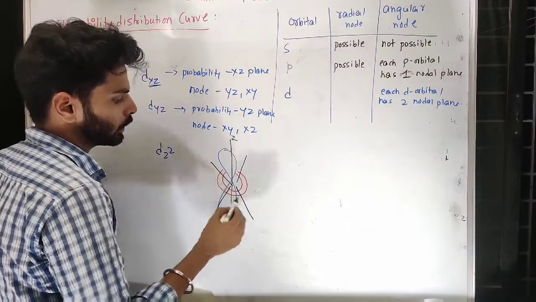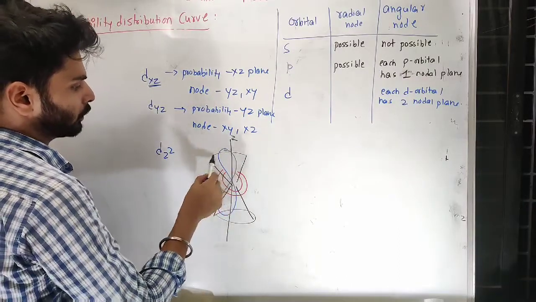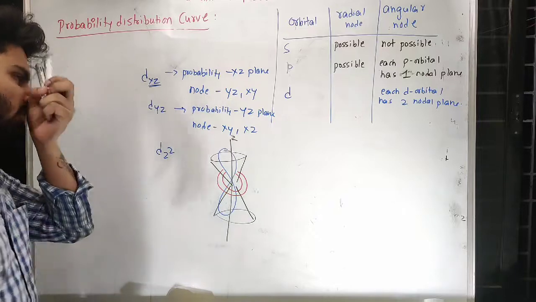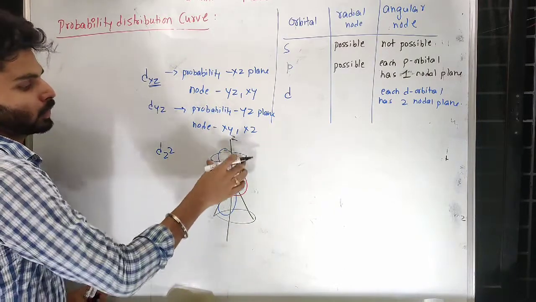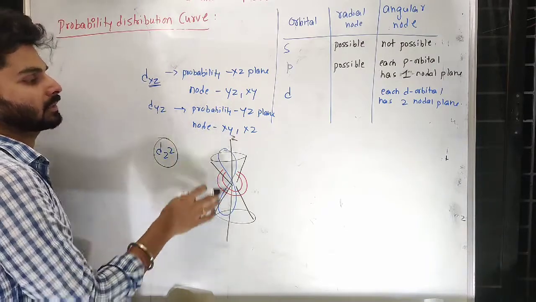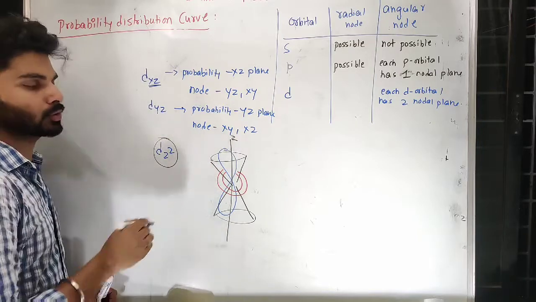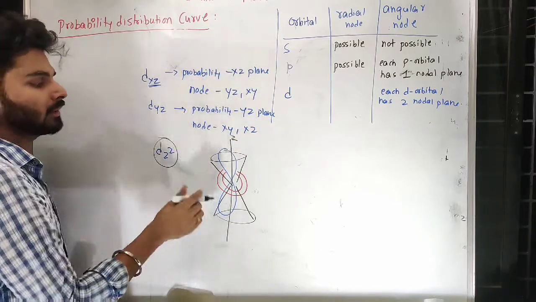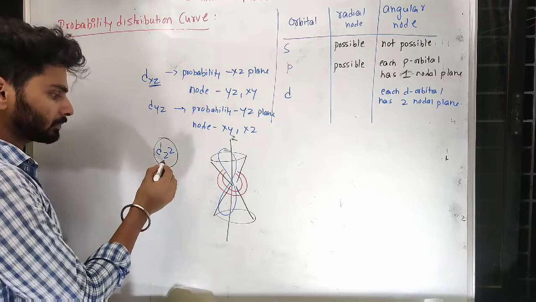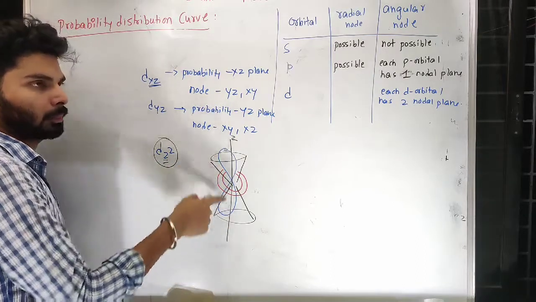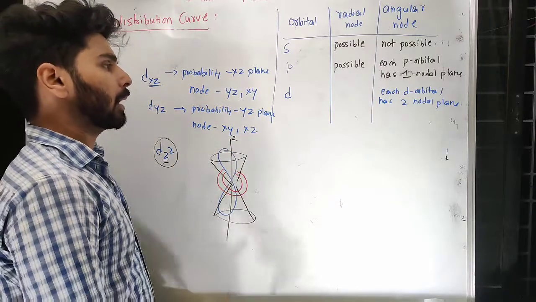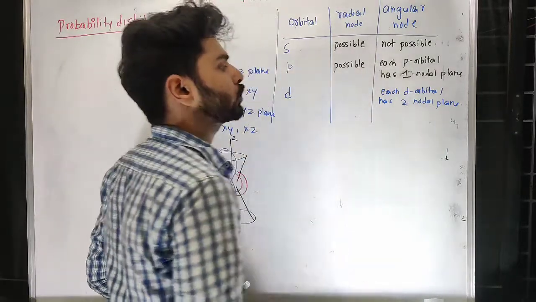That's why it is called a conical node. You can Google this and find out. These are conical areas, two of them, where you cannot find the dz square electron. So again the nodes remain two for dz square also, but the shape is not like a plane, it is like a conical node. Sometimes questions are asked: what is the name of the nodes of dz square? Conical nodes, or conical nodal surfaces. But you have to remember each d orbital will have two nodal planes.